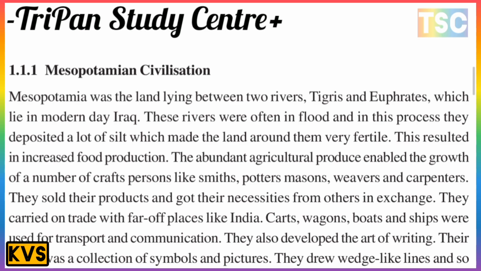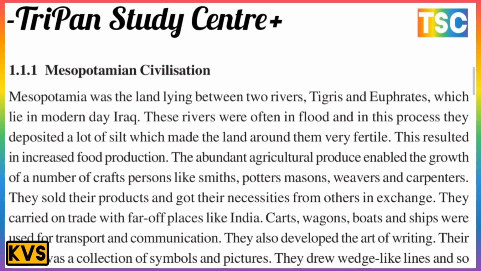Abundant agriculture encouraged the growth of a number of craftspersons like smiths, potters, masons, weavers and carpenters. They sold their products and got necessities from others in exchange. They carried on trade with faraway places like India.